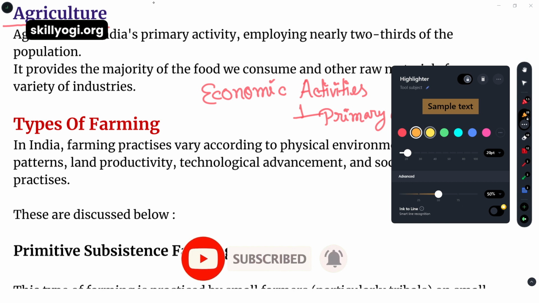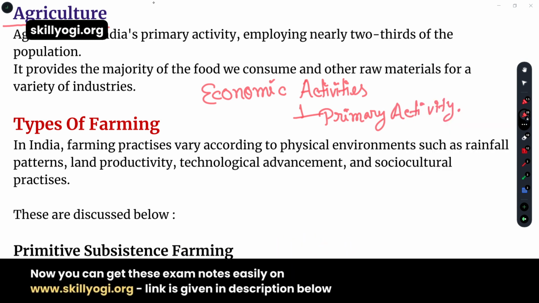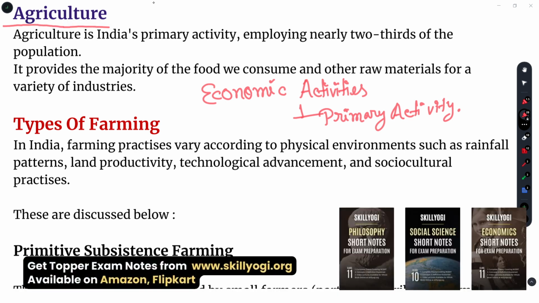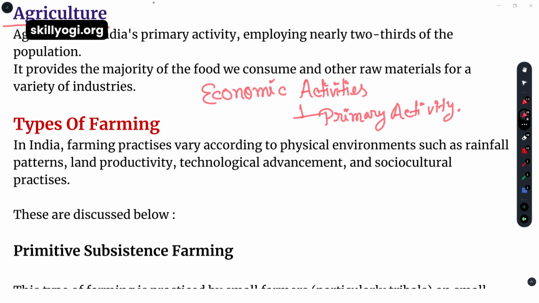Before reading the chapter from this line, I would like to say that agriculture is a science and practice of growing crops by the cultivation of the land. It is basically the backbone of the Indian economy, and which comprises the activities like growing pulses, food grains, sugarcane, cotton, jute, oilseeds, etc. So what's written over there that we are going to see?